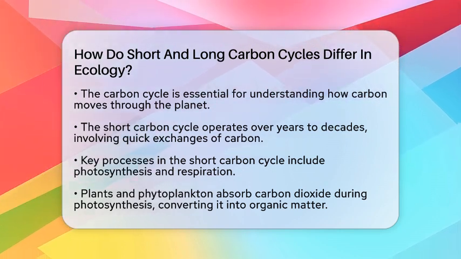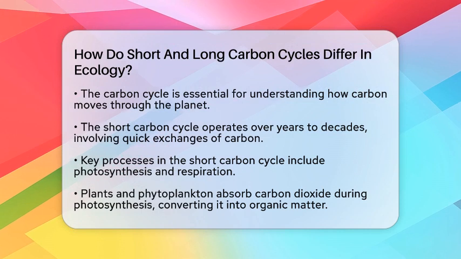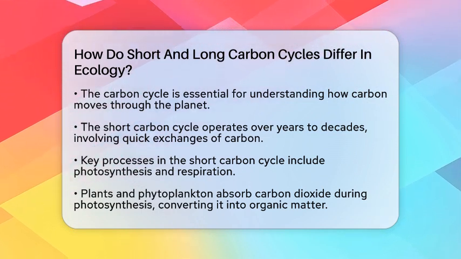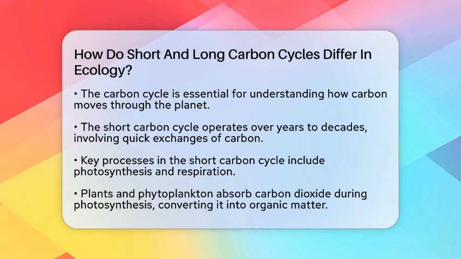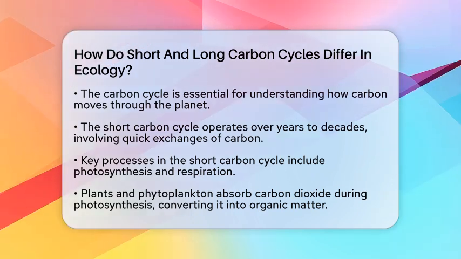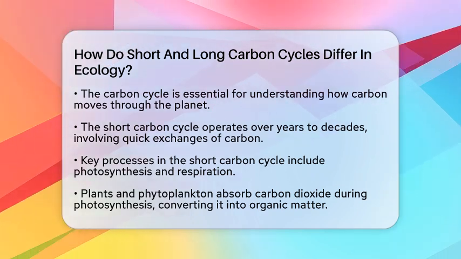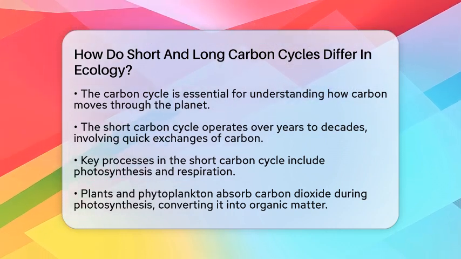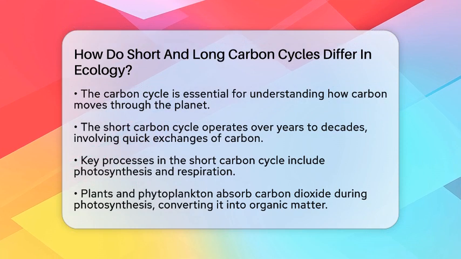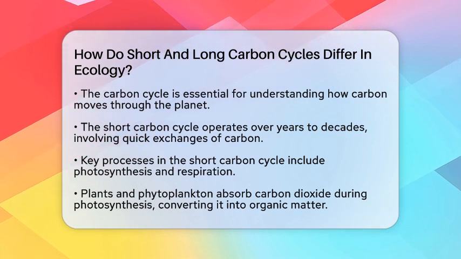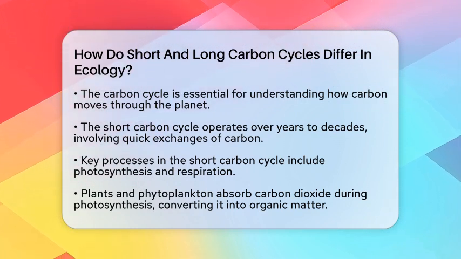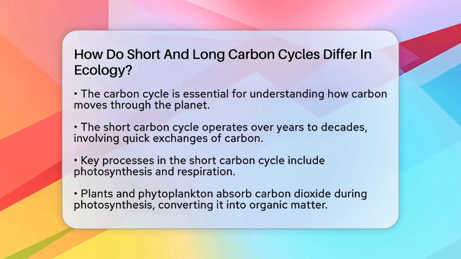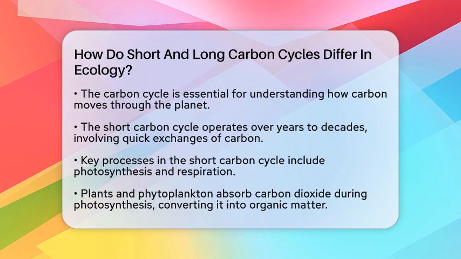This cycle involves quick exchanges of carbon between the atmosphere, living organisms, and the upper layers of the ocean. One of the key processes here is photosynthesis. During this process, plants and phytoplankton absorb carbon dioxide from the atmosphere. They use sunlight to convert this carbon dioxide into organic matter. Another important process is respiration. In this case, organisms break down organic matter, releasing carbon dioxide back into the atmosphere.